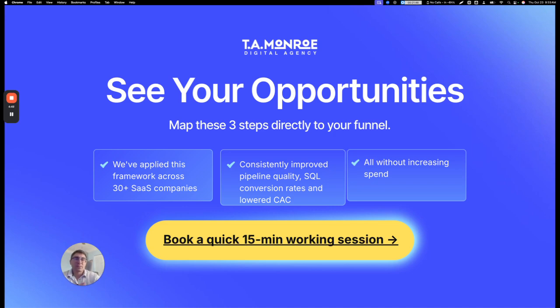We applied these frameworks across 30 plus SaaS companies, improving pipeline quality, increasing SQL conversion, and lowering CAC without increasing spend. If you'd like, we can set up a short working session to map these three steps to your funnel and uncover what the biggest opportunities are for you. Even if we don't end up working together, you'll walk away with a clear plan to lower CAC and generate higher quality leads.